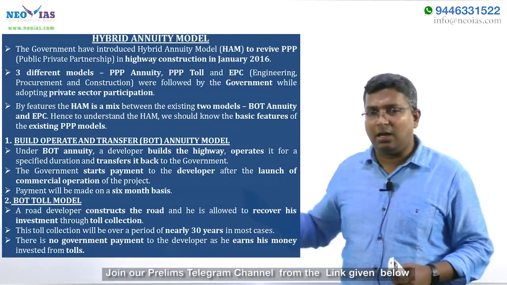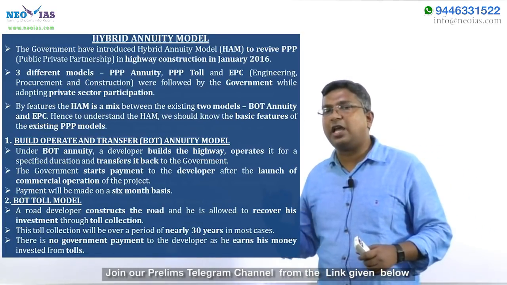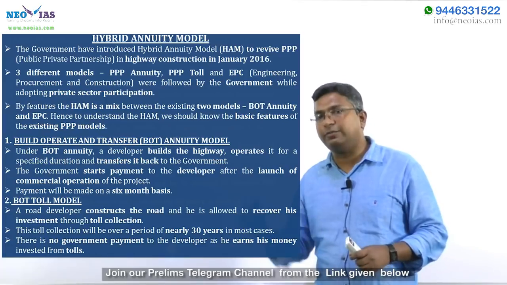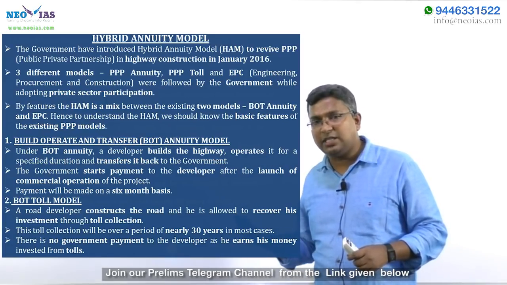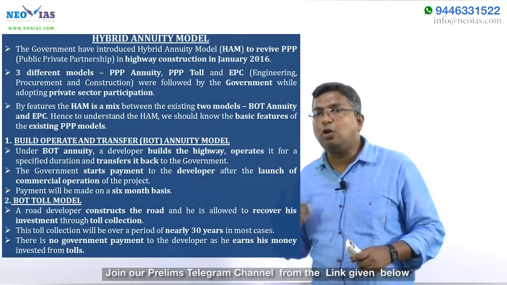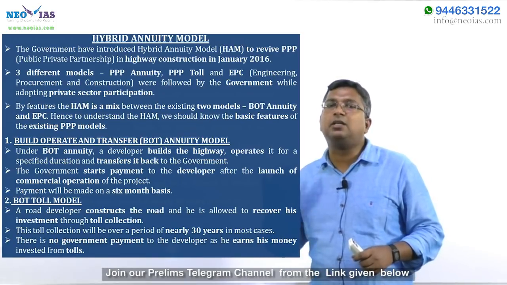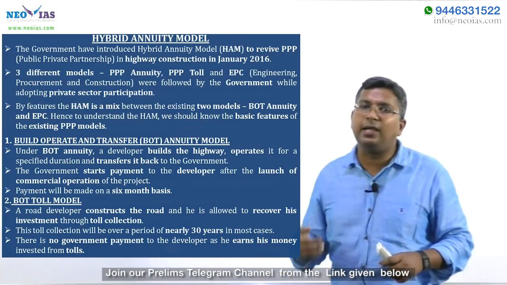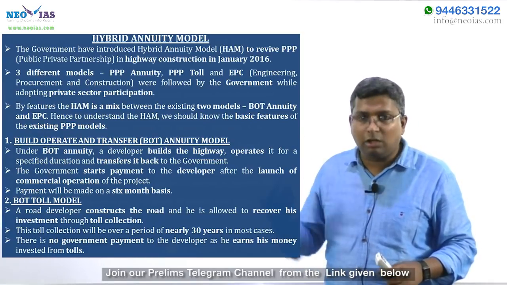But many highway construction projects were delayed, or the private players lost a lot of money constructing highways, mainly because of traffic risk. They were not getting the proper return. The expected traffic was not there on the highways, and many private infrastructure players lost a lot of money.